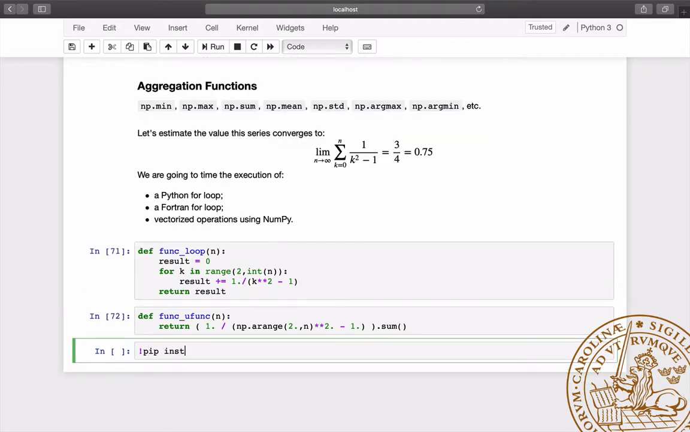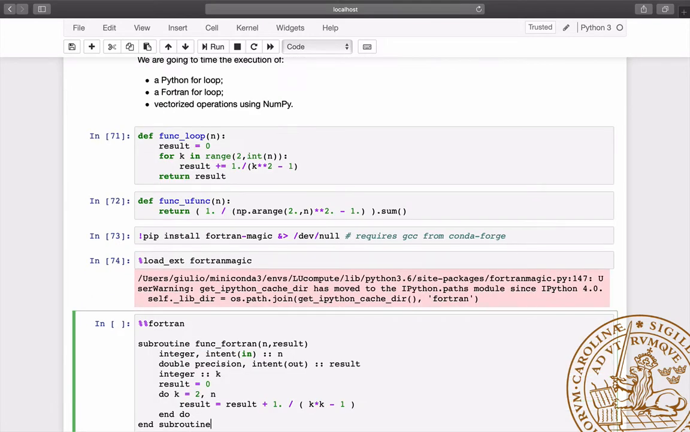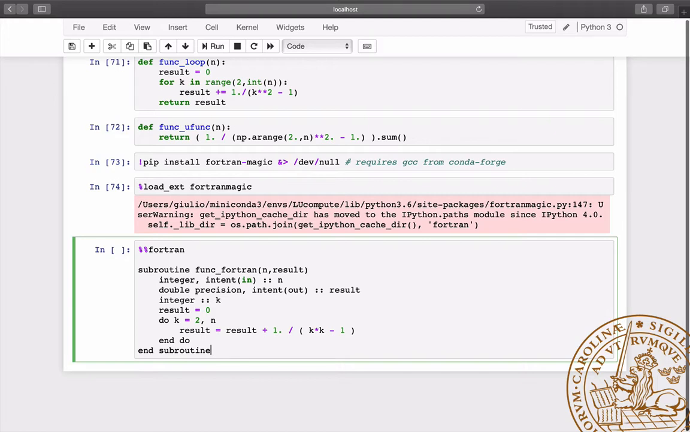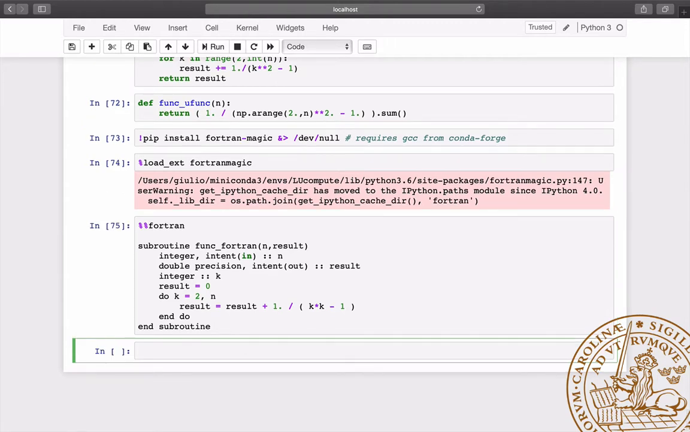Here we use pip to install the Fortran Magic extension, which allows us to compile Fortran code and use its symbols in the Python session. We begin a new cell with %% and define the subroutine funcFortran. When we run the cell, the code is compiled, and the subroutine is automatically imported and available as a function